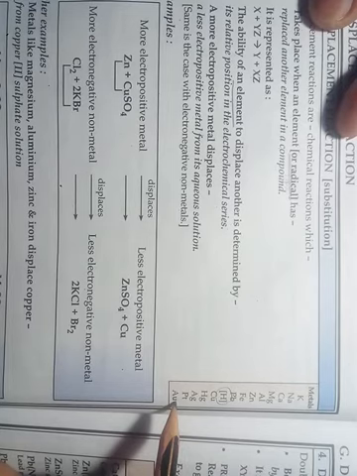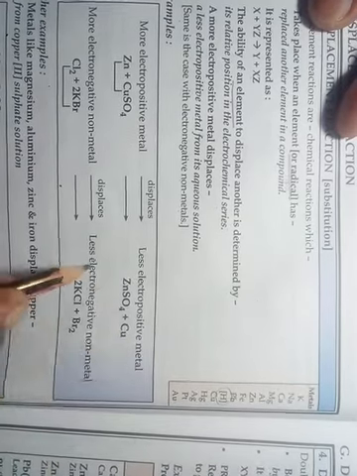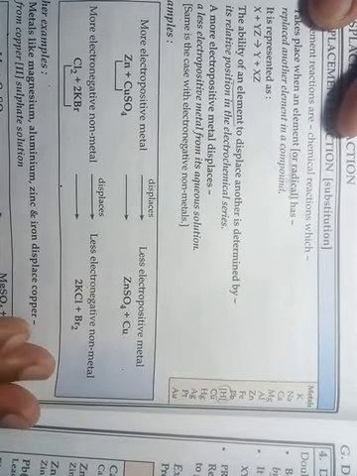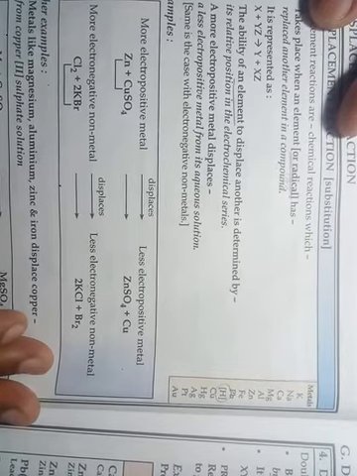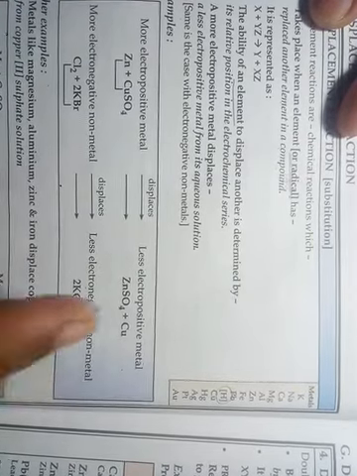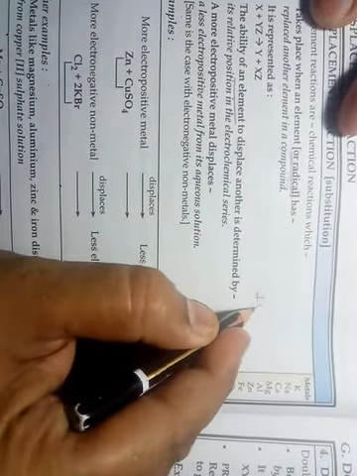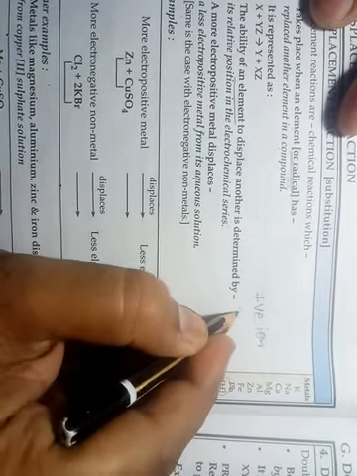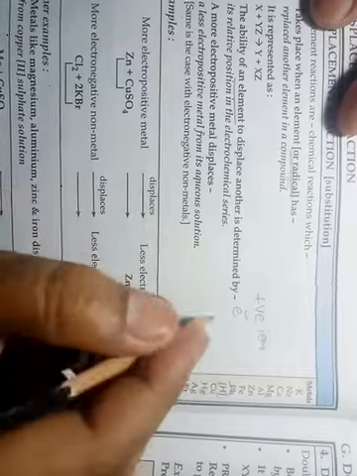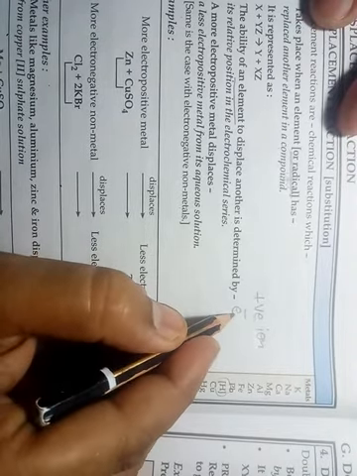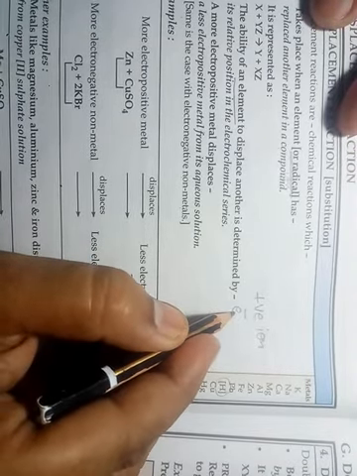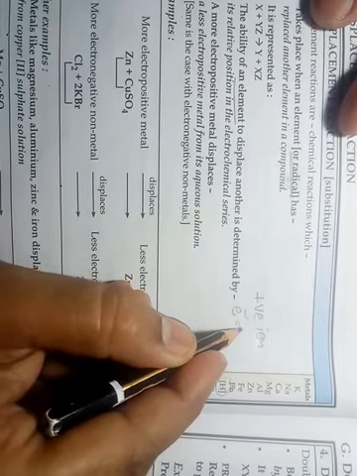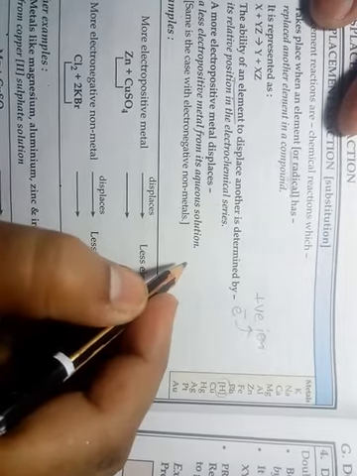What is the meaning of electropositivity? It is the ability to lose electrons, or the ability to form a positive ion. After losing electrons, an atom or element is converted into a positive ion.